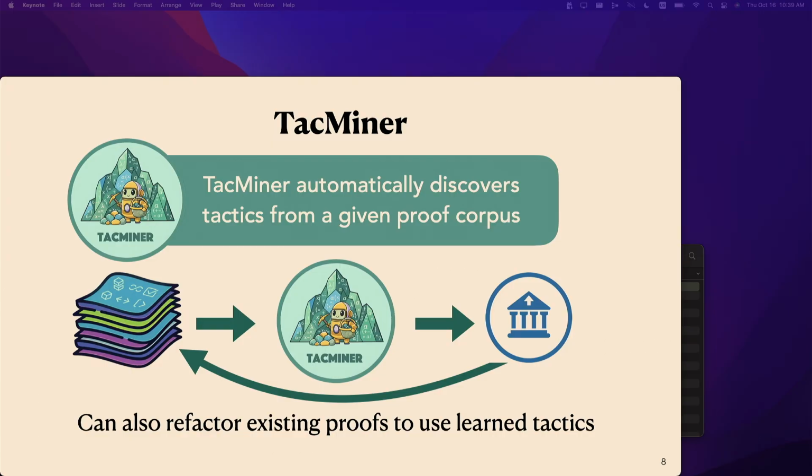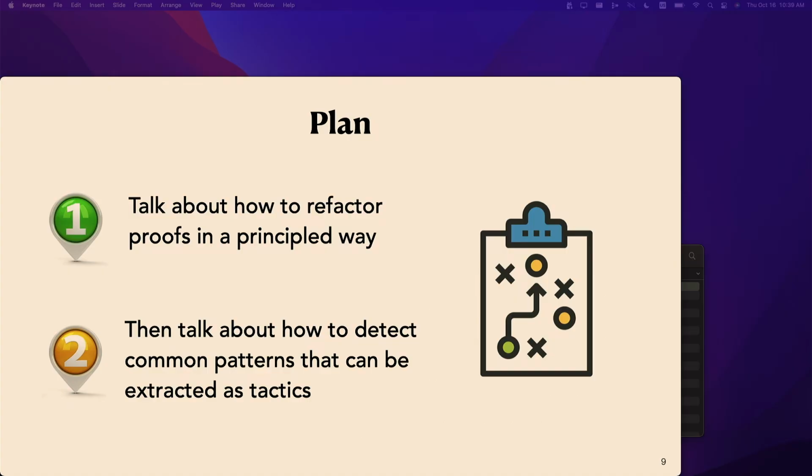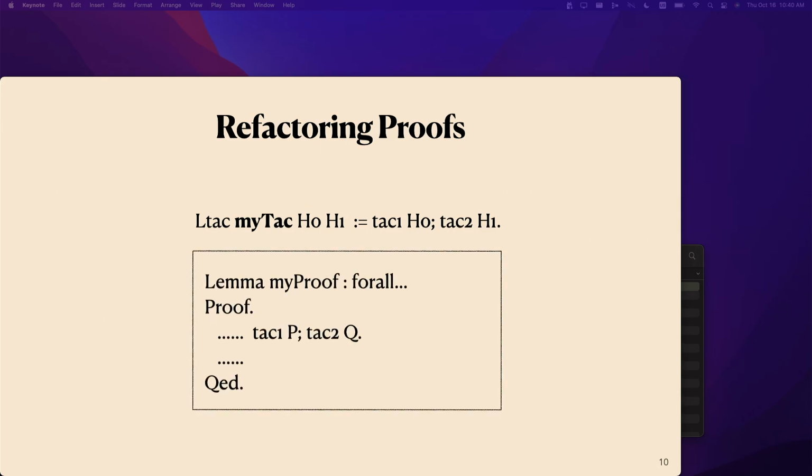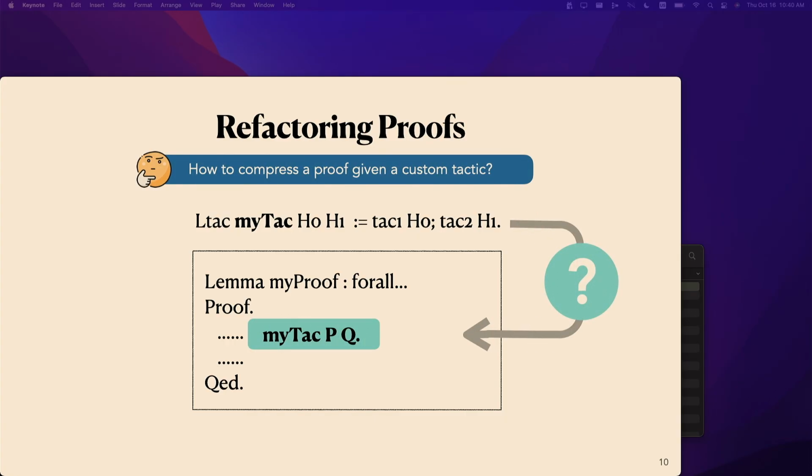Okay, so now we have a big picture of what TacMineR does and how it works. Let's break it down to talk about how we achieve these tasks. For the remainder of the talk, I'm going to first talk about how to refactor proofs in a principled way, and then I'll talk about how to detect common patterns that can be extracted as tactics and packaged into libraries. So let's first talk about the proof refactoring procedure. The problem we're trying to solve is, given a custom tactic and a proof that can be refactored by the tactic, how do we exactly detect this and actually replace the corresponding proof text with the custom tactic?